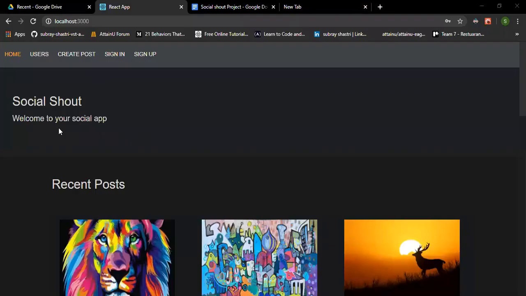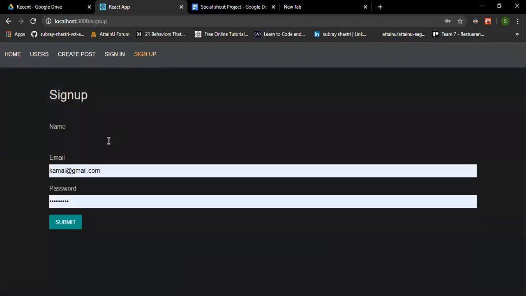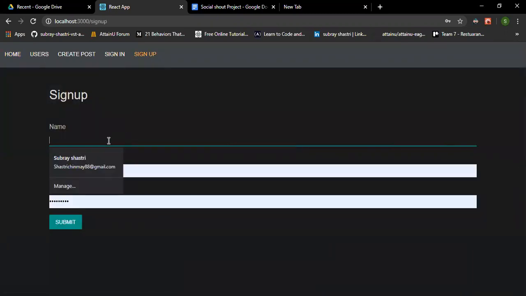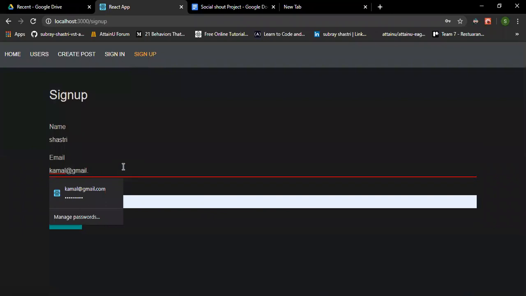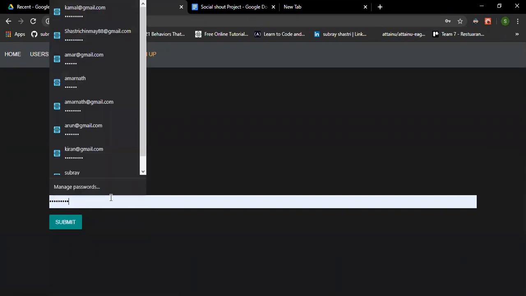And now I will walk through the project. This is the home page of the project. If we go to sign up here, the user can create an account with an email address and password.